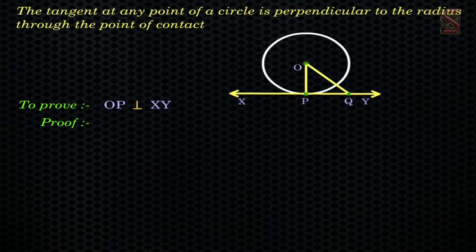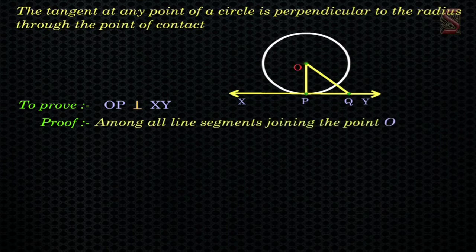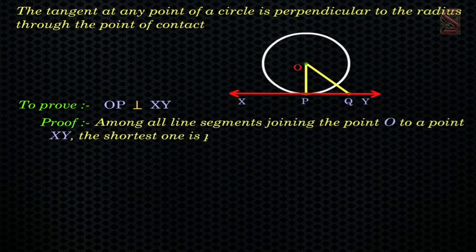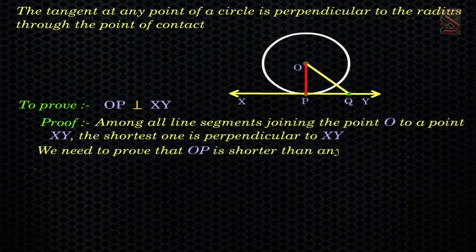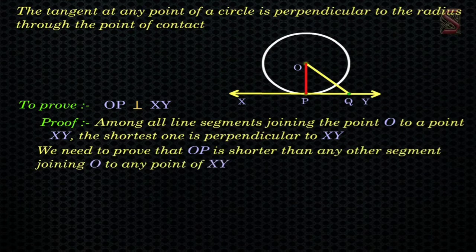We know that among all line segments joining the point O to a point on XY, the shortest one is perpendicular to XY. So, to prove that OP is perpendicular to XY, it is sufficient to prove that OP is shorter than any other segment joining O to any point of XY.